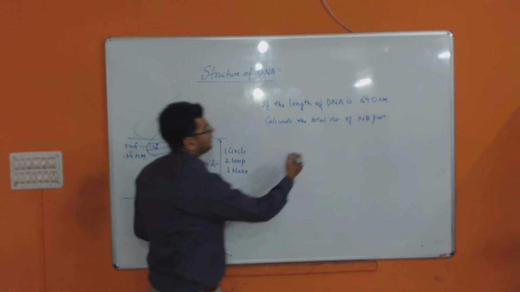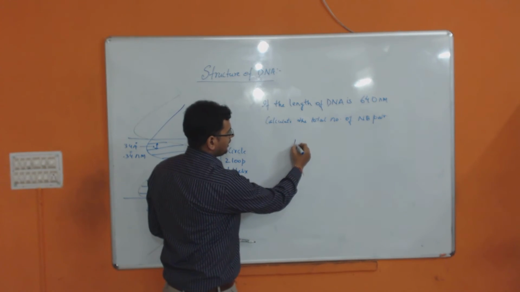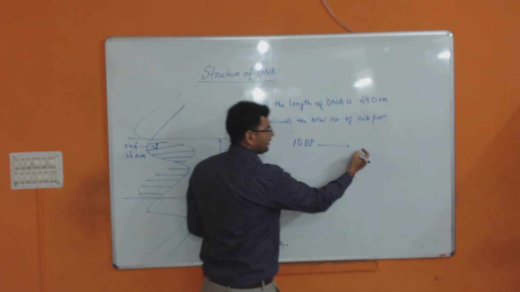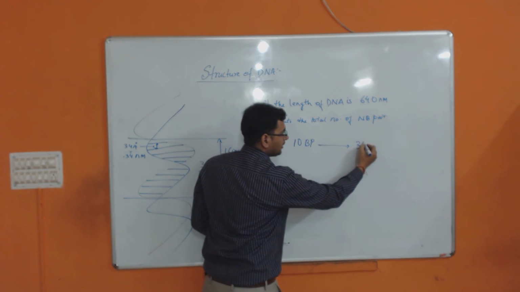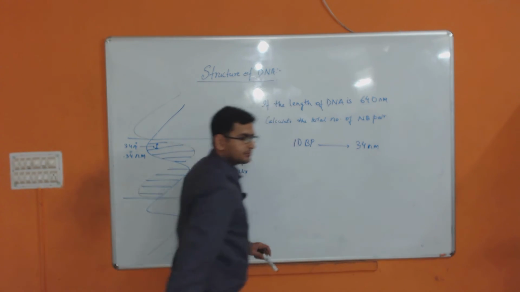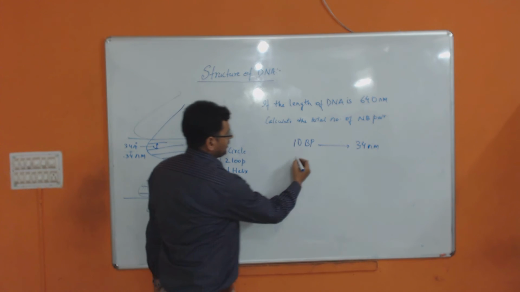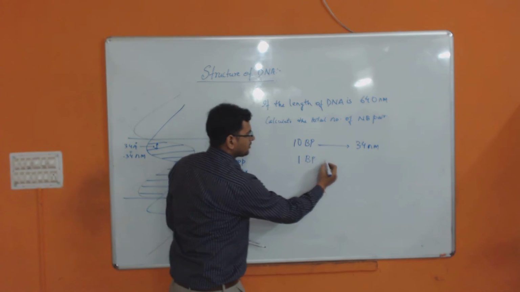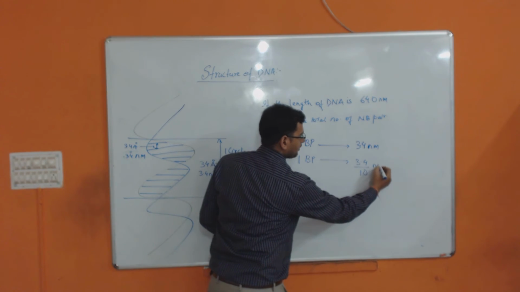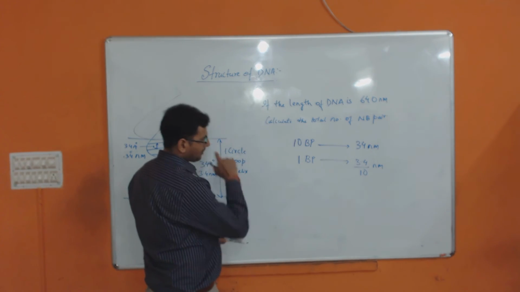No. See, we have a relation that 10 base pair will be there in how much length? 34 nanometer. Okay. So one base pair will be how much? 3.4 divided by 10 nanometer.